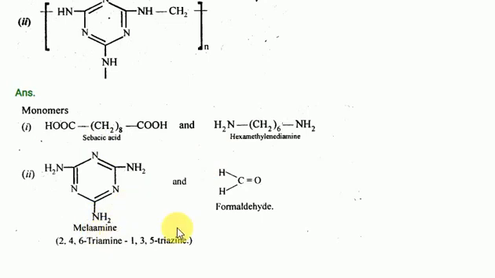Melamine formaldehyde: this is called the melamine structure. Next one, very important: melamine formaldehyde only. This one is sebacic acid. Here, if you have 6 carbon atoms, it is called nylon 6,6 only.